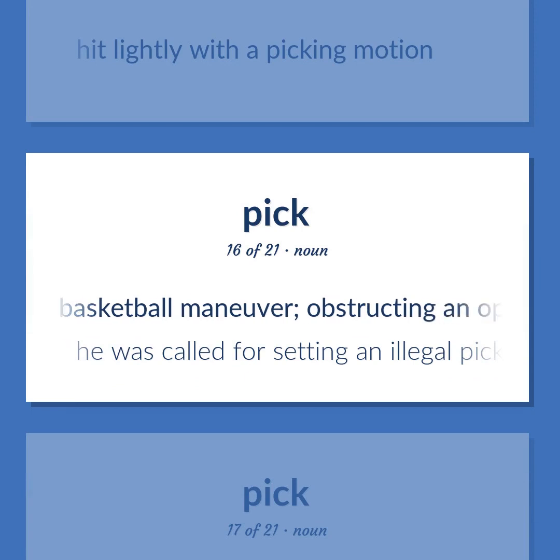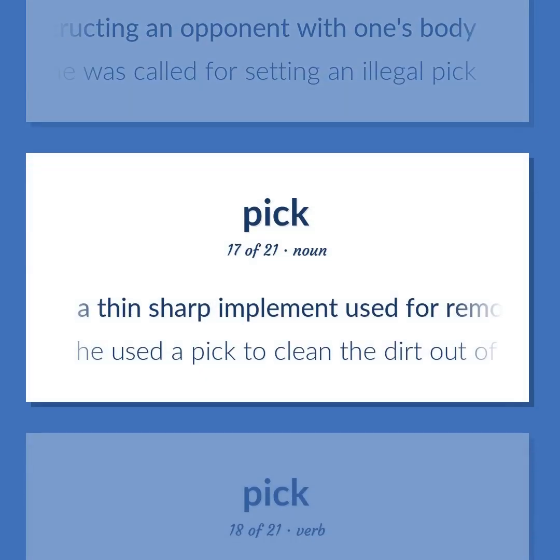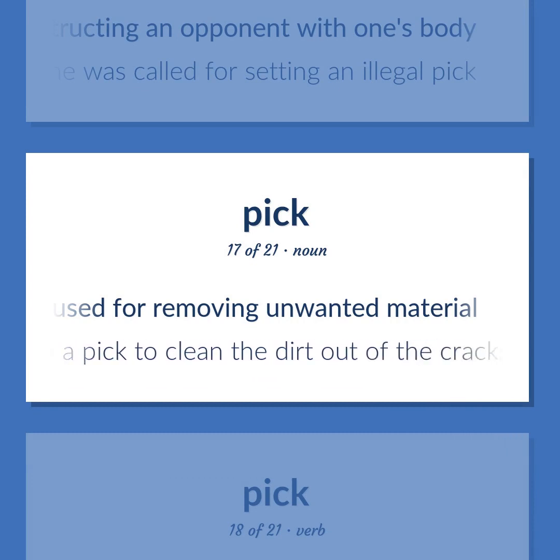A basketball maneuver. Obstructing an opponent with one's body. He was called for setting an illegal pick. A thin, sharp implement used for removing unwanted material. He used a pick to clean the dirt out of the cracks.